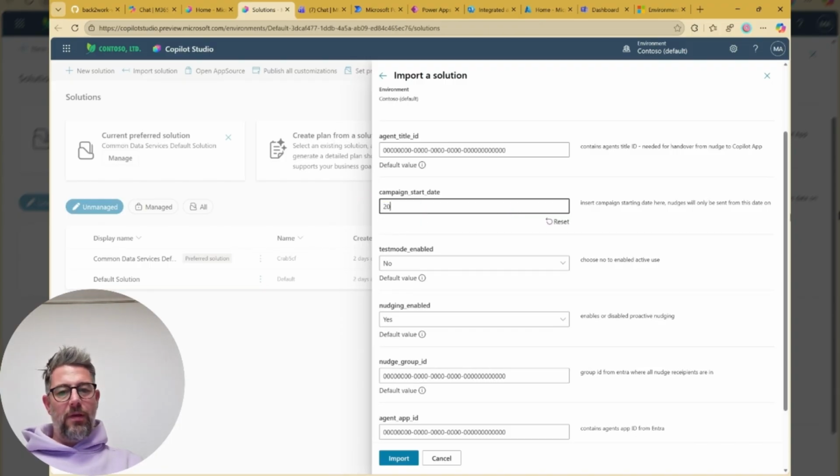Start date, don't ask me. Well, this is not perfect. Got to work on that flow. So today is the 13th. So let's get started today.